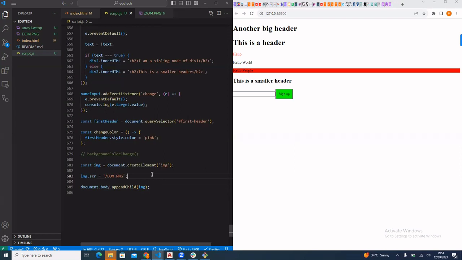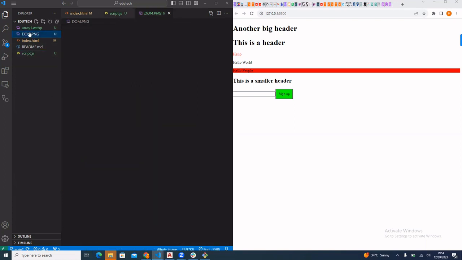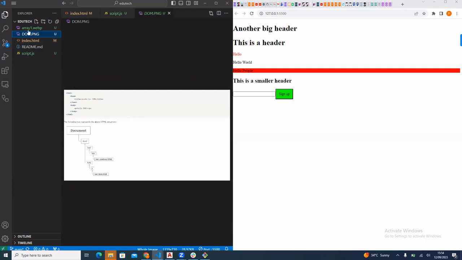We can hear you, sir. Okay, can you point at what we're missing? Because we're missing something, that is why our image is not showing.